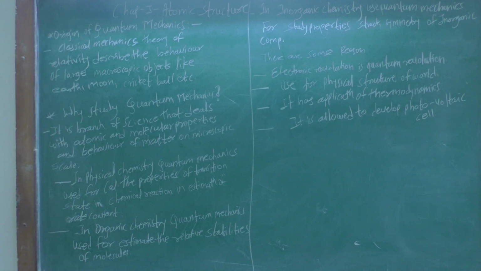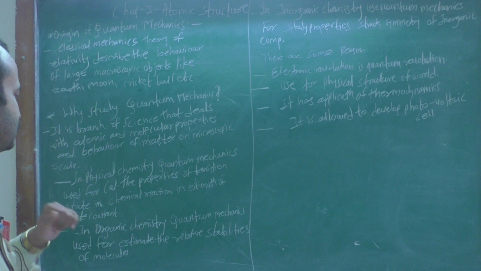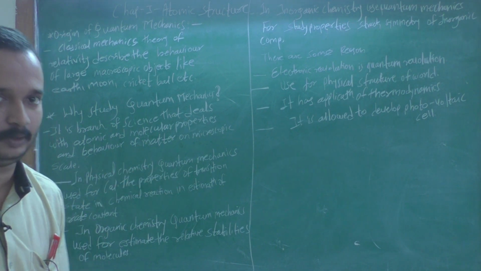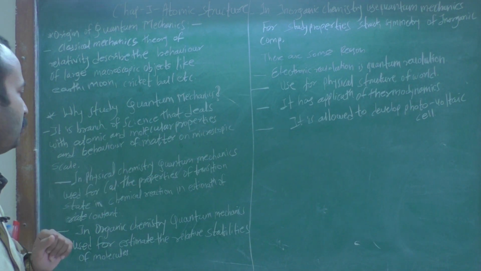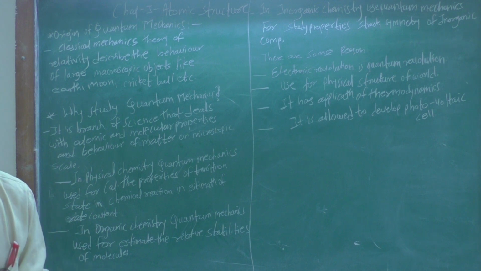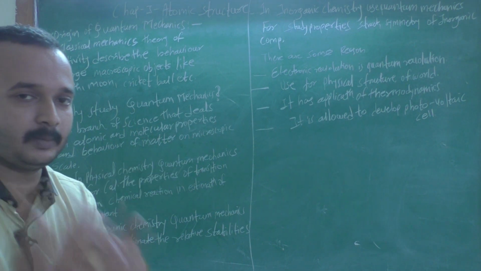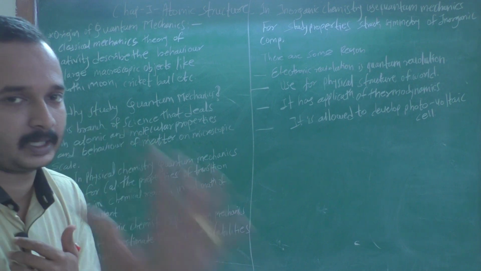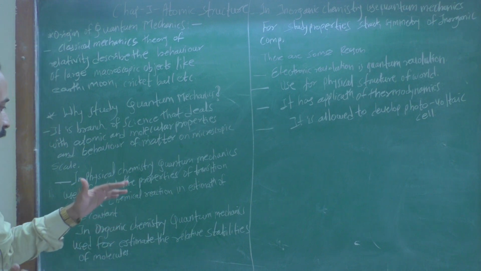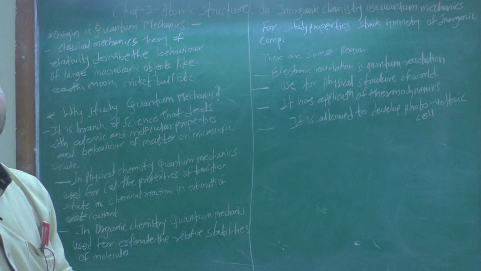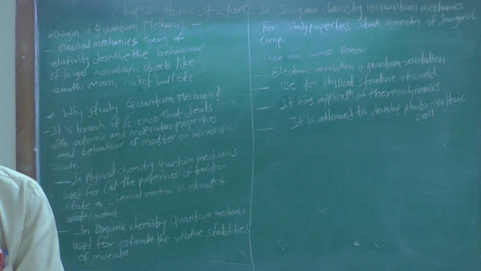The second point: in physical chemistry, quantum mechanics is used to calculate the properties of the transition state in a chemical reaction and in the estimation of the rate constant. In a chemical reaction there are different types of transition states, and you calculate them by quantum mechanics. It is also used in estimating the rate constant. So this is how quantum mechanics is used in physical chemistry.